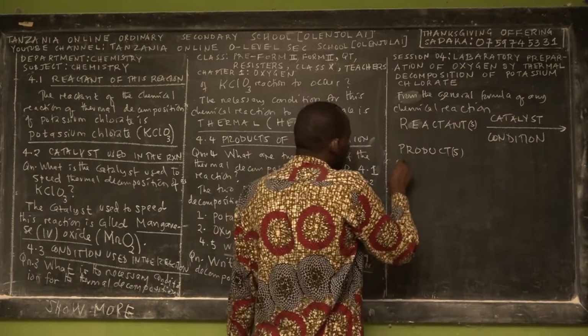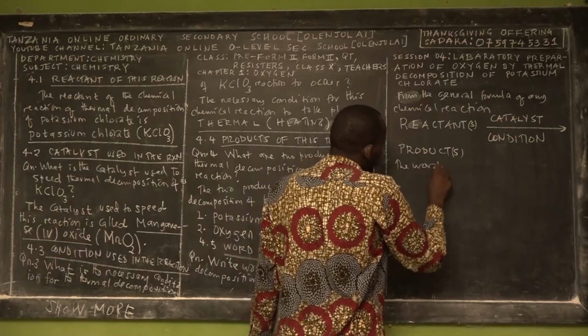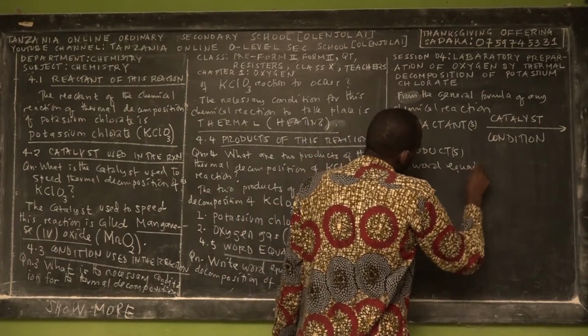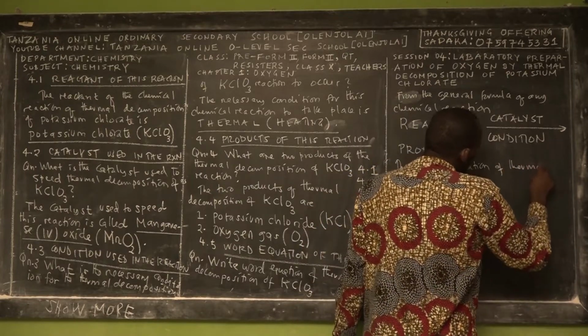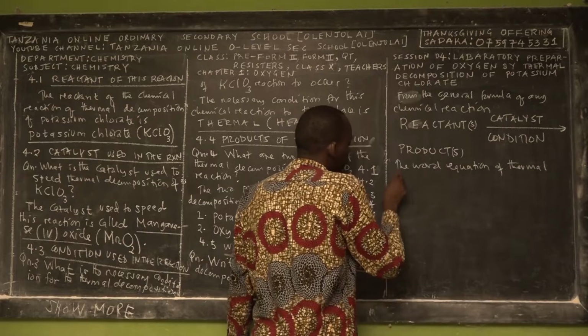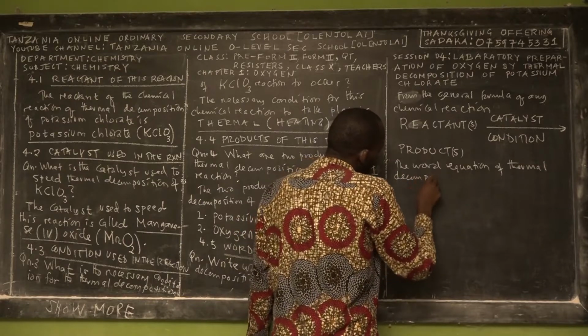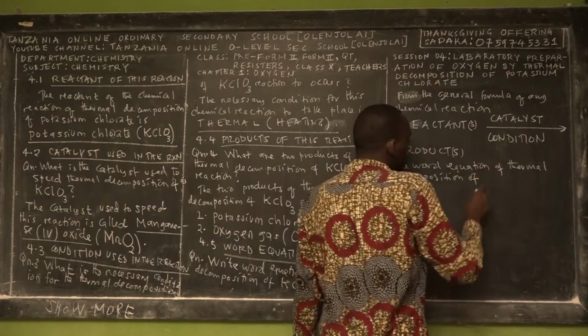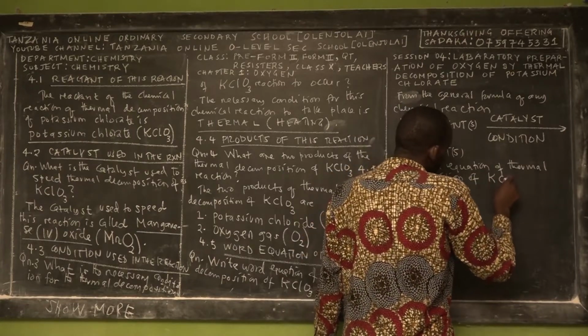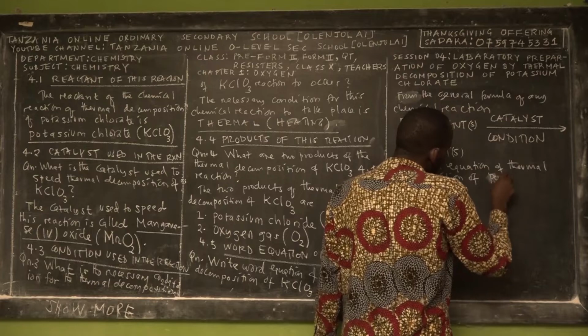So the word equation of thermodecomposition. Thermodecomposition of what? Of potassium chlorate. Okay, let me write in words.